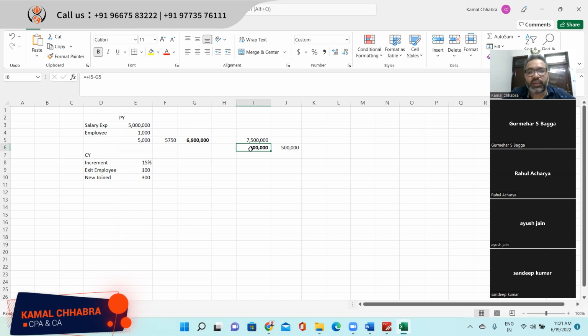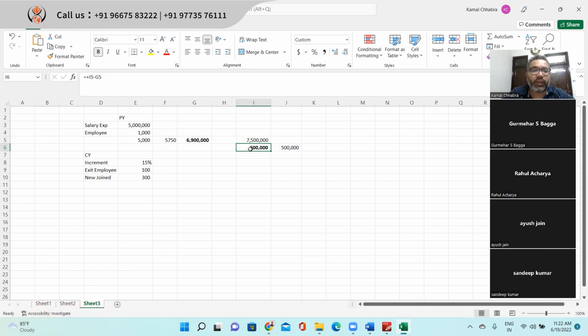Or maybe they will say that as per a particular law, they need to pay certain additional amounts to the employees, right? Or maybe in 2020 when they applied the CARES Act, they gave extra salaries to those employees who were underpaid, right?